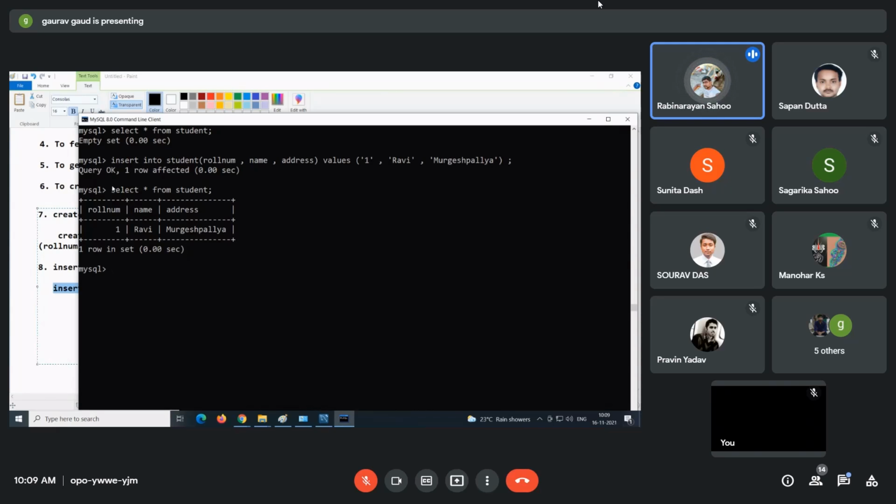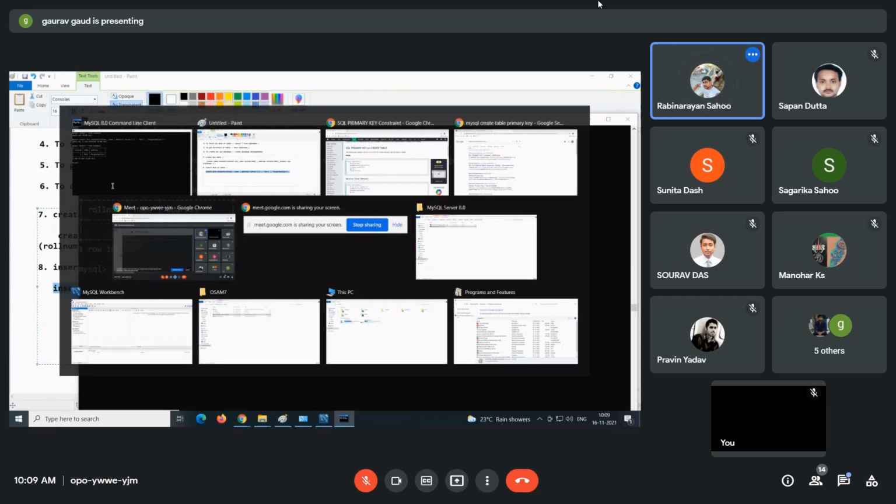Now, guys, select star from student. Are you able to see? Roll number 1, name Ravi, address Murugesh Palya. So like this, you can create the table, insert data into the table, and fetch data from the table. Okay. So guys, can you add multiple students here?